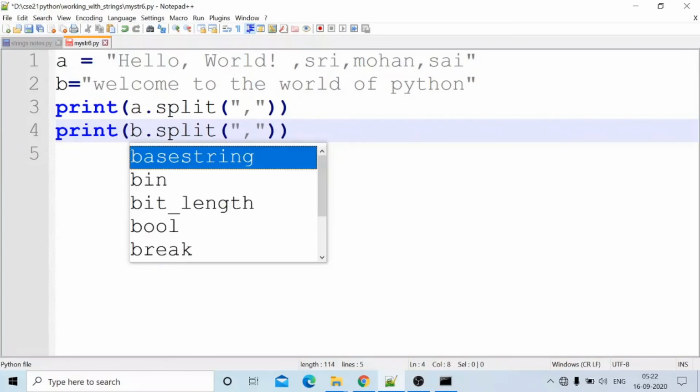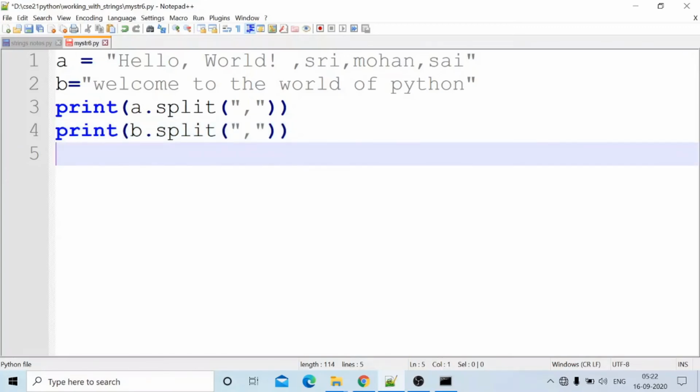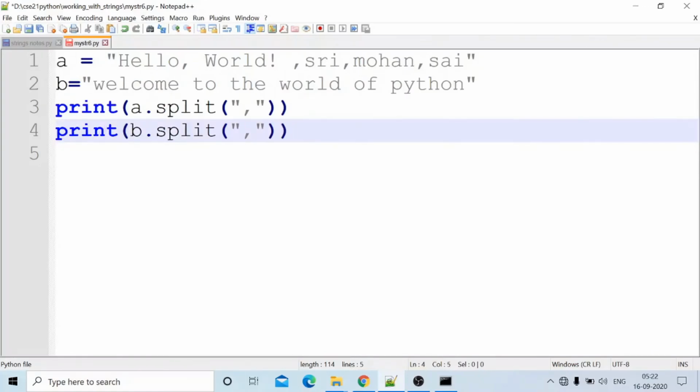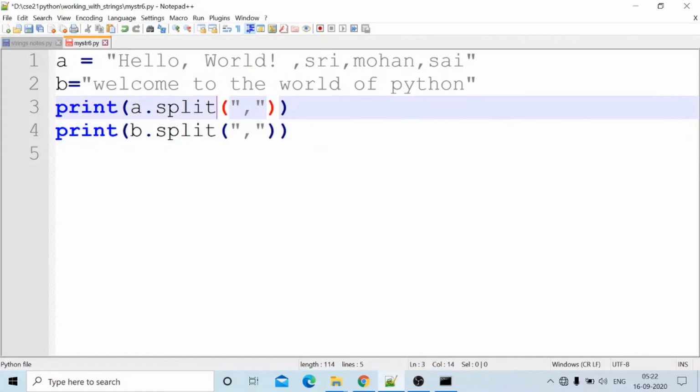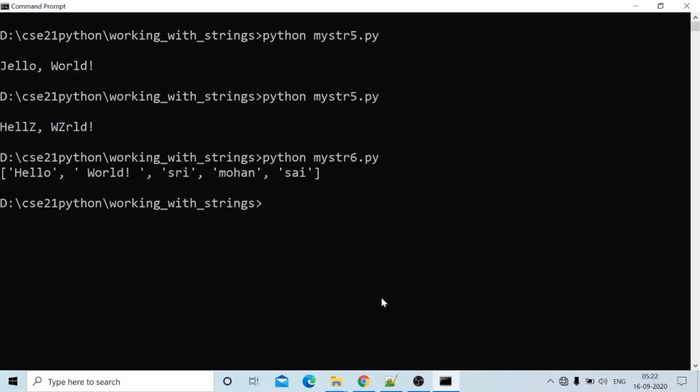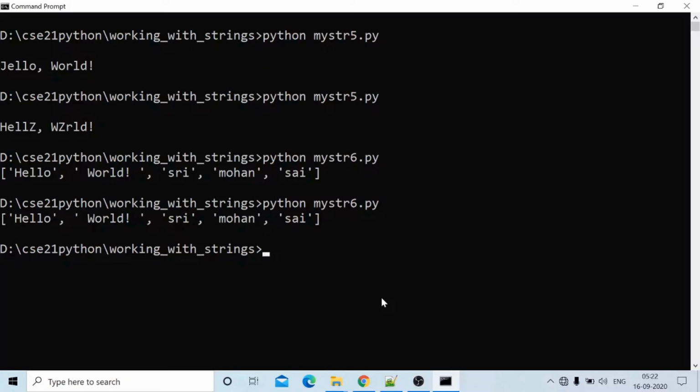Does it split b into the words? Okay, the answer is very easy. Welcome to the world of Python. Is the string B split like the one above? Okay, no, not split, because is it saved or not? I think here it is not saved.